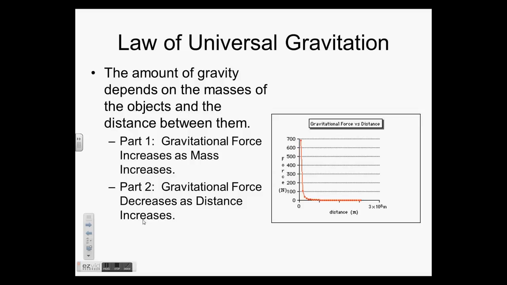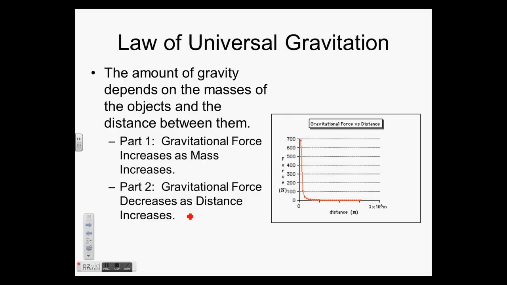This is the law of universal gravitation. The amount of gravity depends on the masses of the objects and the distance between them. So you can see part 1, gravitational force increases as mass increases. Okay, that just makes sense. The bigger the mass, the bigger the gravity. Okay, the Earth has a bigger mass than I do, so it has bigger gravity. Easy.